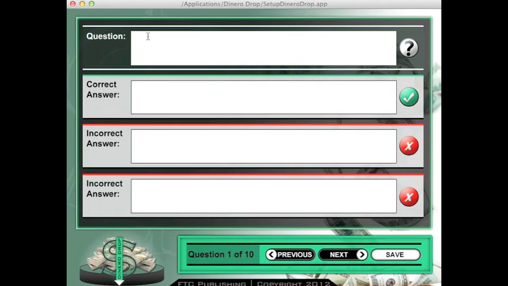So my first step is to enter my first question. And that is, what is the deepest lake in the United States? I can also enter my correct answer as well as my incorrect answers. So I know that the correct answer is Crater Lake, which is actually located in Oregon. And Lake Superior is incorrect, as well as Great Salt Lake.